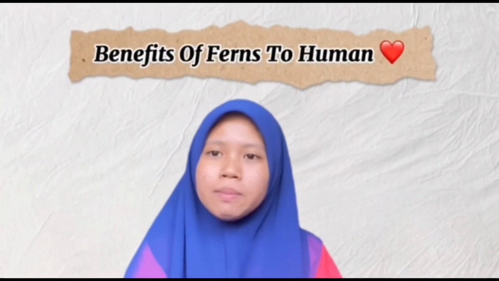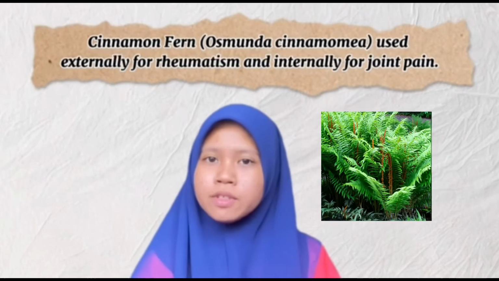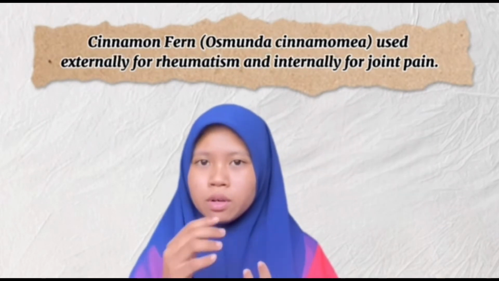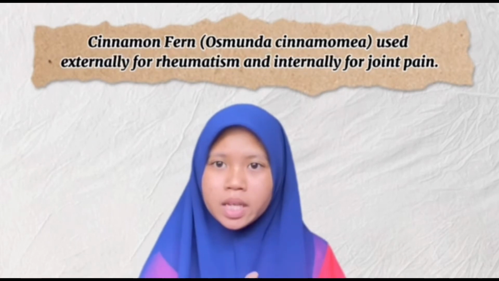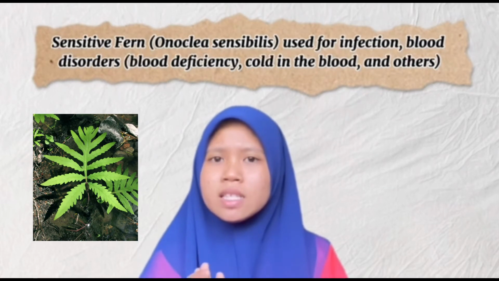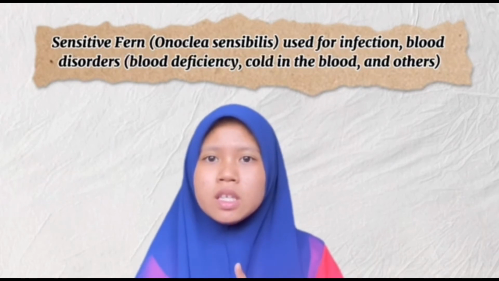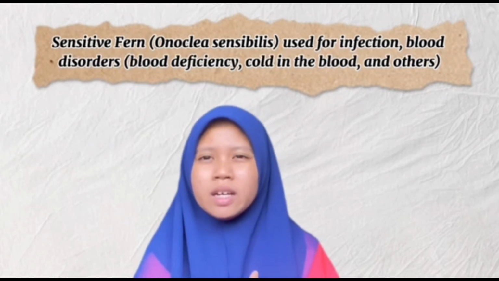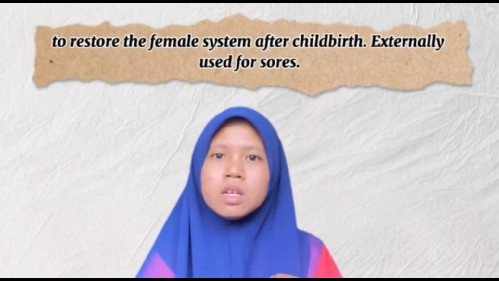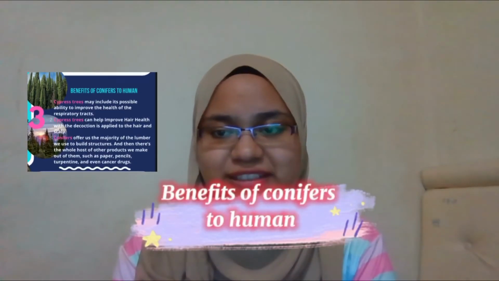Next, I will talk about the benefits of ferns to humans. The first one is cinnamon fern, or Osmunda cinnamomea, which is used externally for rheumatism and internally for joint pain. The second one is the sensitive fern, or Onoclea sensibilis, which can be used for infections, blood disorders, blood deficiency, cold in the blood, and others. At the same time, sensitive ferns can also be used to restore the female system after childbirth, and externally used for sores.